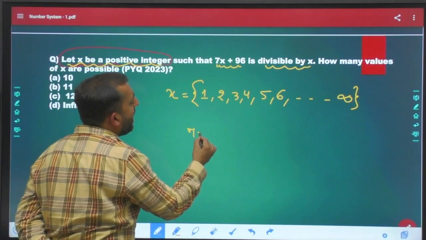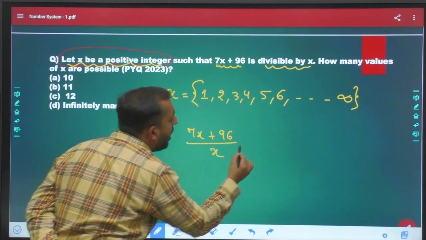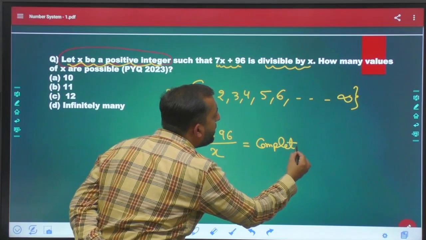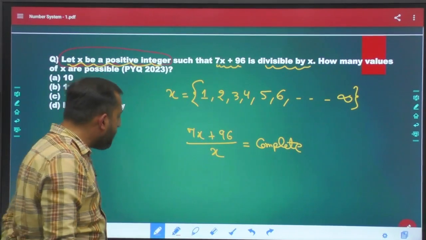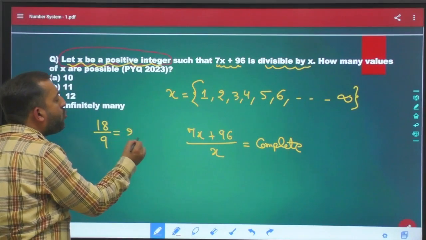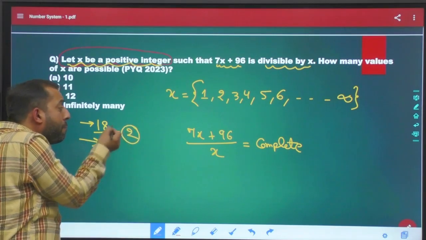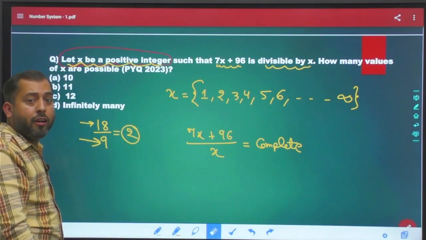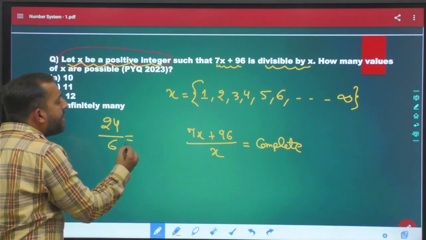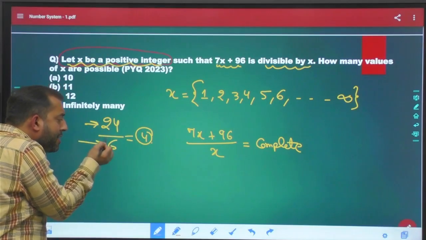Meaning, 7x plus 96 when divided by x, you will get a complete number here. What do we mean by divisibility? If you want to divide 18 by 9, you will get 2. So I can say 18 is divisible by 9 because you are getting a complete number in the result. Now 24 divided by 6, you will get 4 in the result. So you can say 24 is completely divisible by 6.